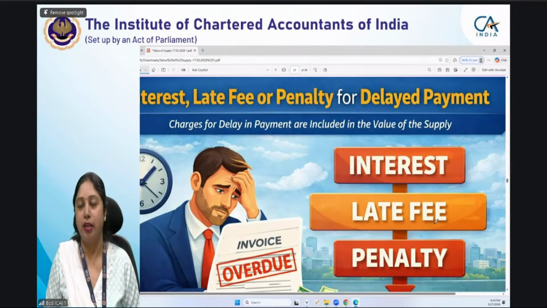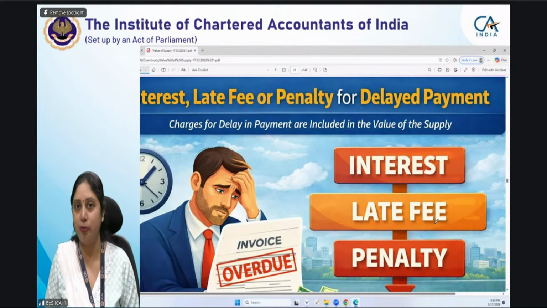If I'm a businessman and I pay from my own pocket, it will not be part of the value of supply. You want to say you are a buyer and you have paid these charges on your own? No, no. If in case the supplier has paid on behalf of the buyer, what is the scenario in that case? If the supplier has paid on behalf of the buyer, there are two situations.